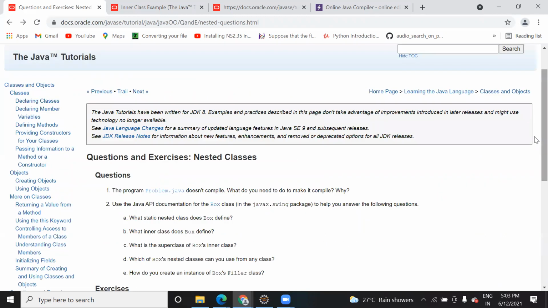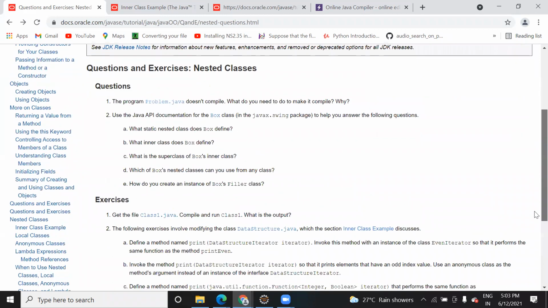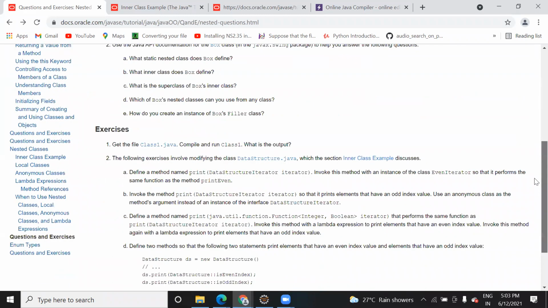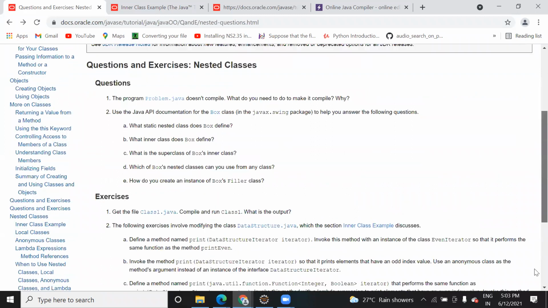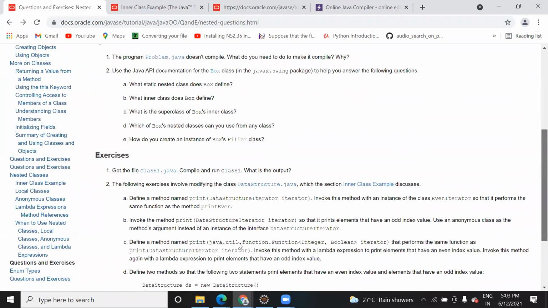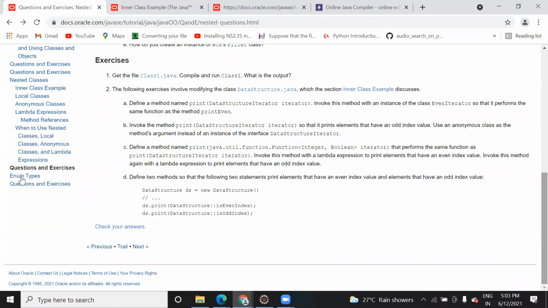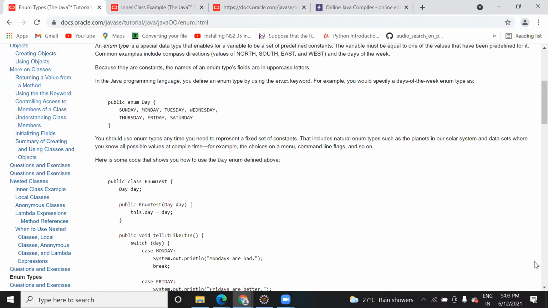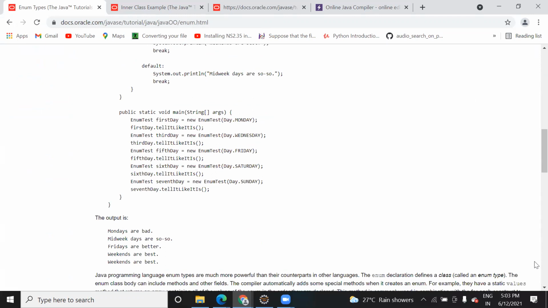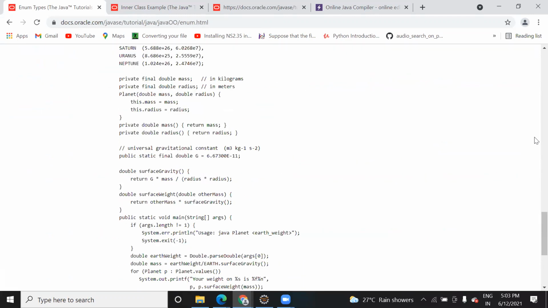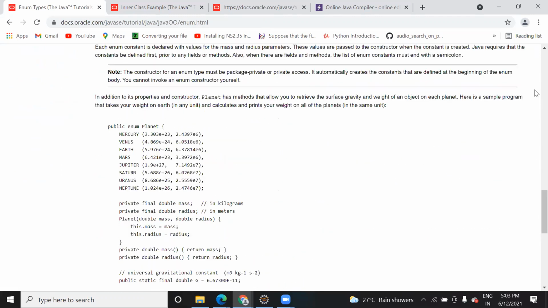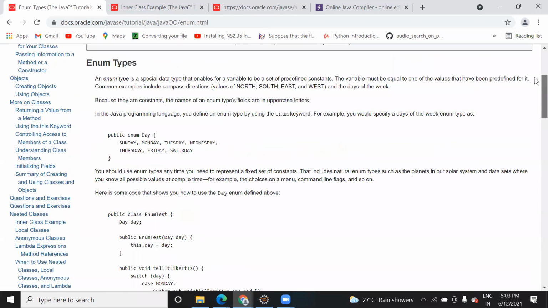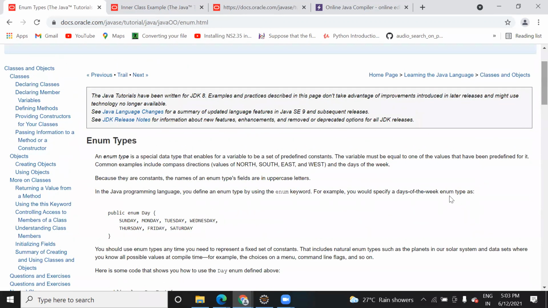So what is that enum type? Where is it? Go down. Yeah, this is an enum data structure. Enum, you know, in C language. Actually, it's one more data type that is available, which is used to give a sequence.